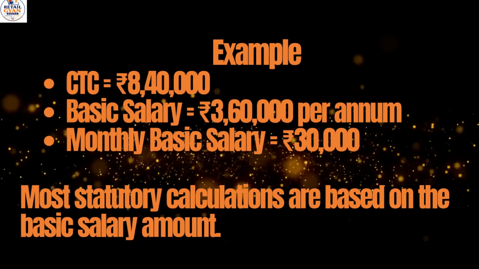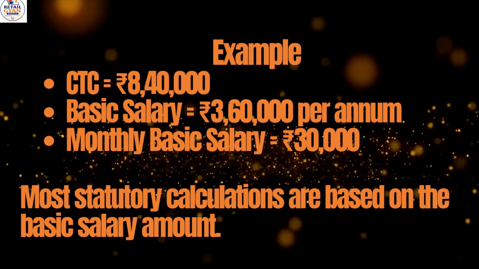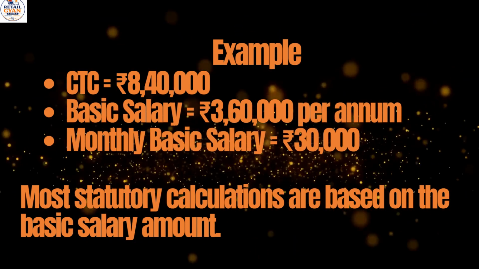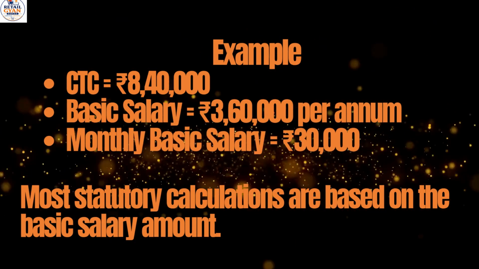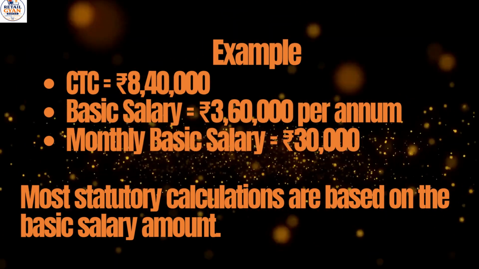Example: CTC equals 8 lakh rupees 40,000. Basic salary equals 3 lakh rupees 60,000 per annum. Monthly basic salary equals 30,000 rupees. Most statutory calculations are based on this amount.